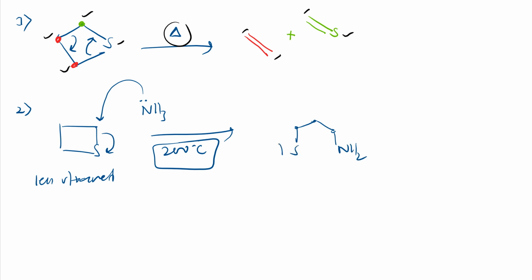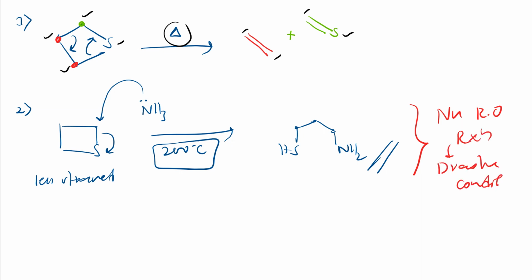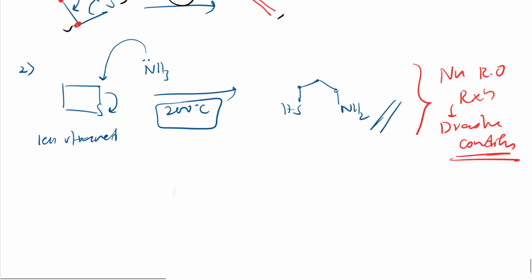But the condition is, this nucleophilic ring opening reaction requires more temperature. What is this? This is a nucleophilic ring opening reaction, but at drastic condition. Just write drastic condition, right?